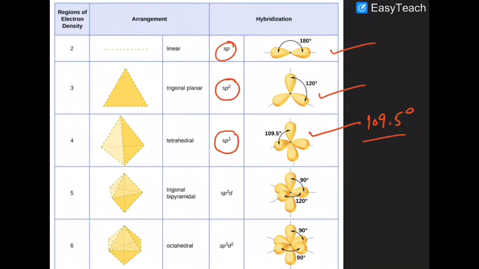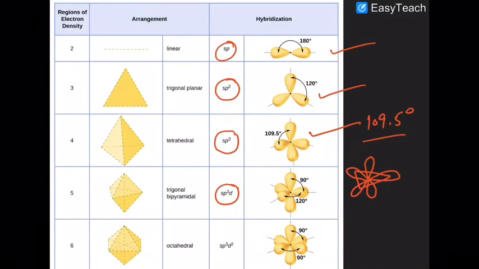In case of sp3d, there is one triangular base and lobes are above and below. Are you getting that? I am repeating once more.